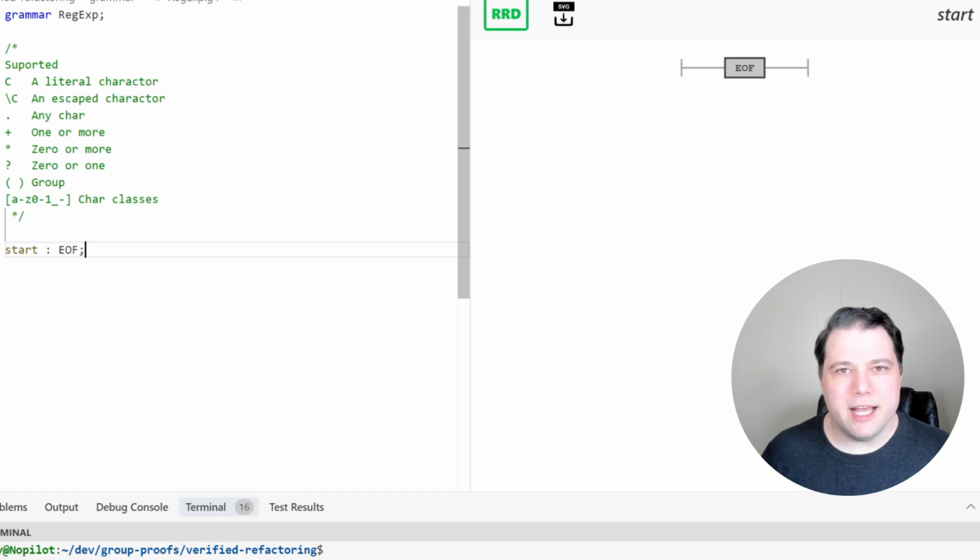And I promised you next we were going to actually define the grammar for a fuller subset of regular expressions. So we're not going to be thinking about the behavior so much today. We focused on that last time, but this is just going to be the grammar of it. And we're going to use a tool called Antlr, which is one of the most popular parser generators, to generate a parser based on a context-free grammar we're going to give it.